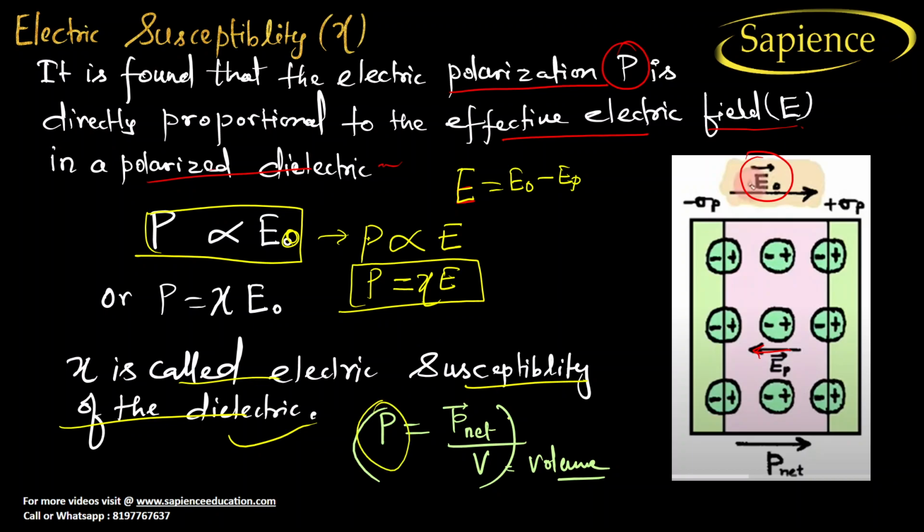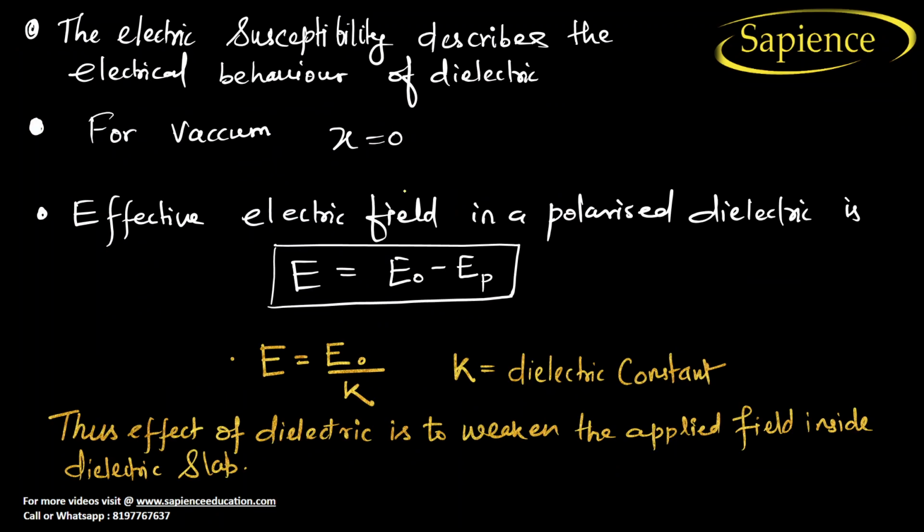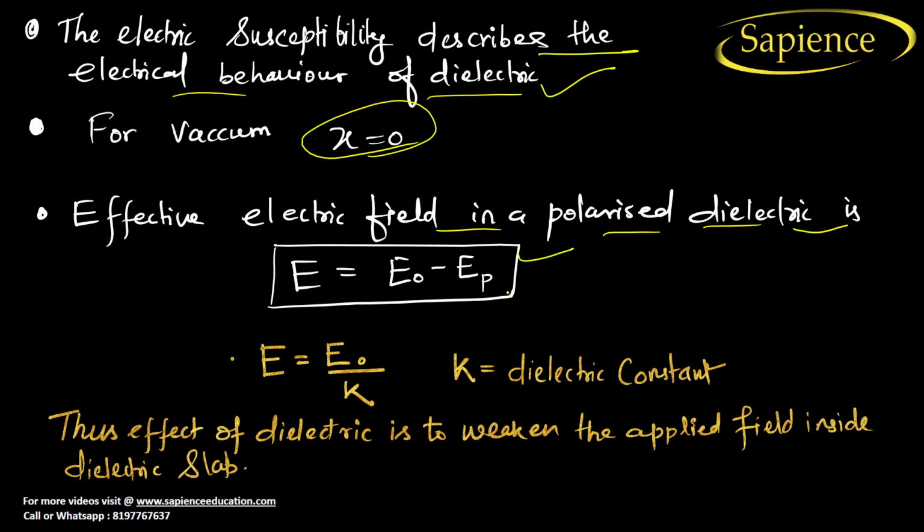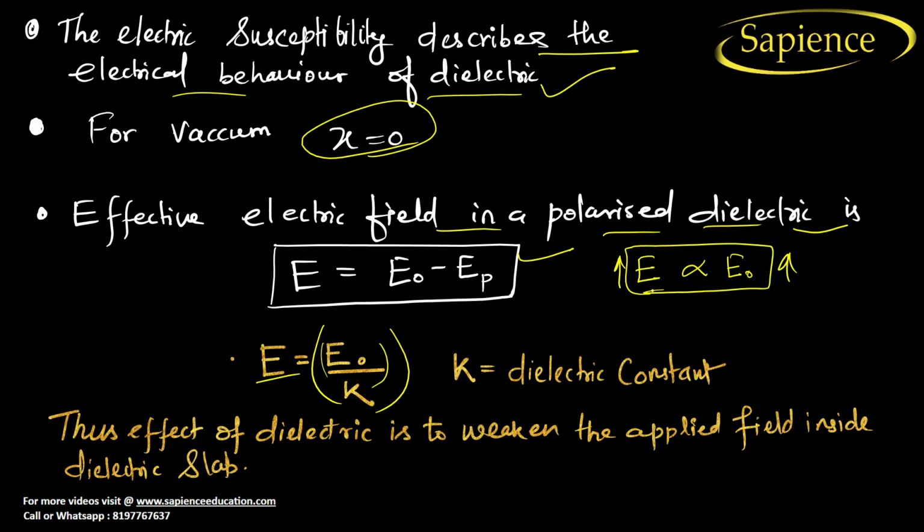Net dipole moment per unit volume is also known as polarization P. And here the electric susceptibility describes the electric behavior of the dielectric. For vacuum, susceptibility is 0. Now effective electric field in a polarized dielectric is E is equal to E naught minus EP. From here we can say that E is proportional to 1 by K. Why? Because E is directly proportional to E naught. If you increase E naught, the effective electric field will also increase, right?